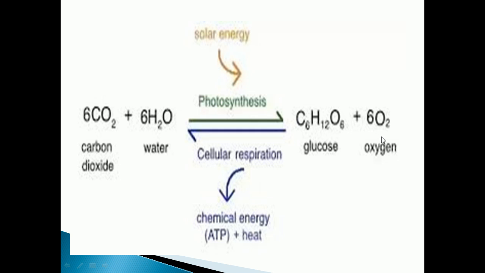Oxygen will be released out. The glucose formed will be utilized by the plant for its functions, and the excess glucose will be stored in the plant in the form of starch.